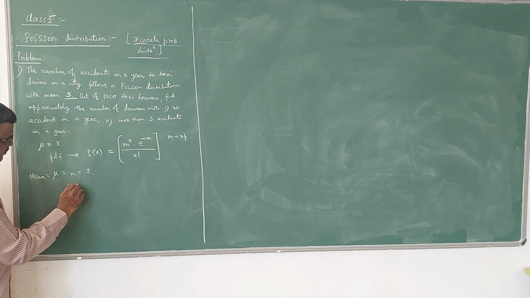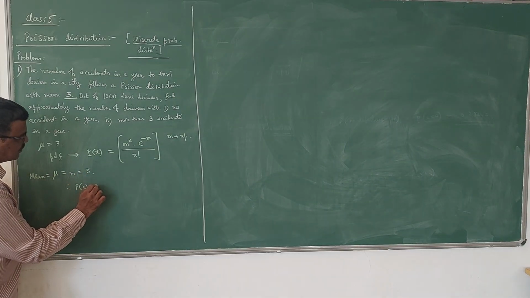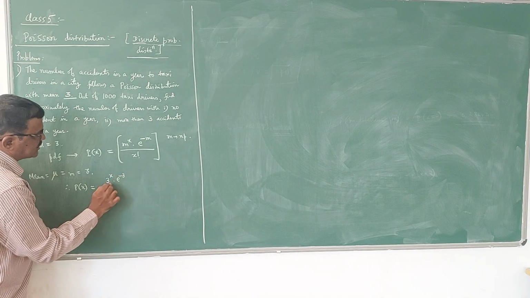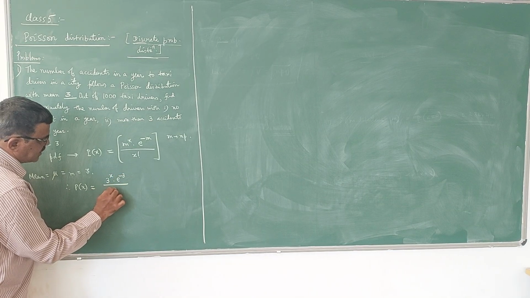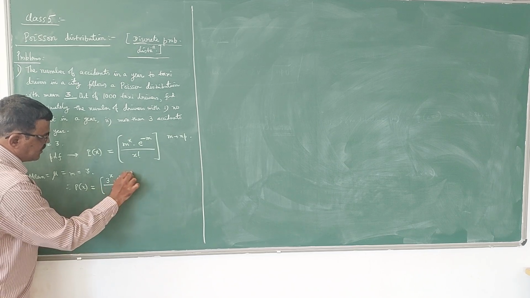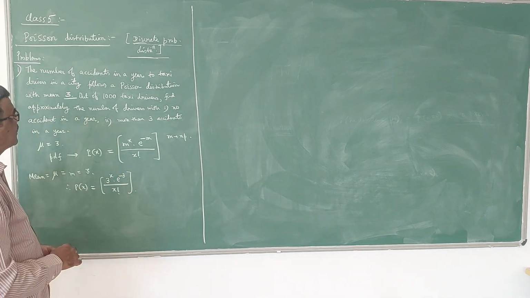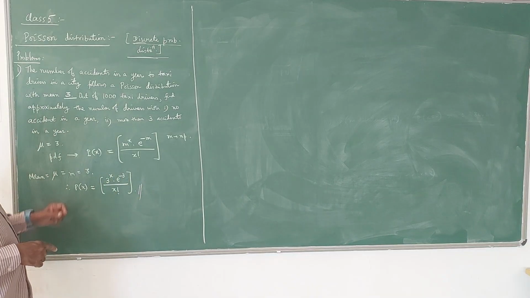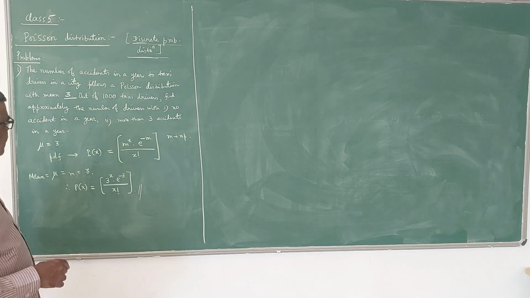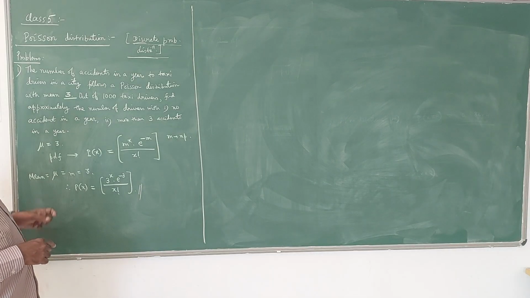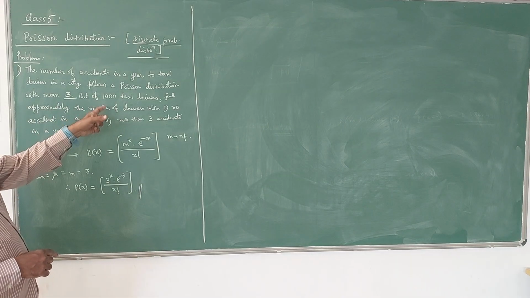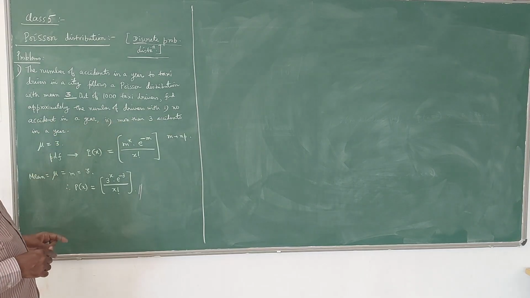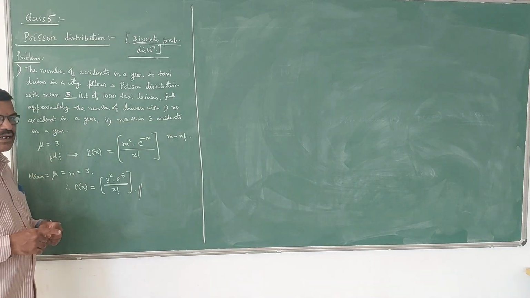So therefore, the distribution becomes P of x is equal to 3 power x into e to the power of minus 3 divided by x factorial. So this is the PDF of the given problem, that is the Poisson distribution of the given problem. Now using this, we have to find out the number of drivers with no accident in a year and with more than 3 accidents in a year.